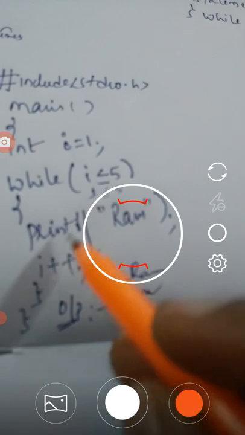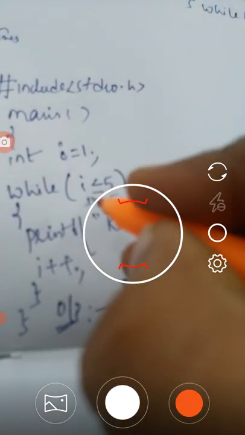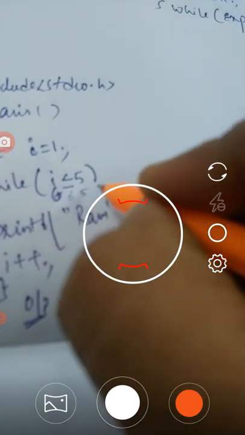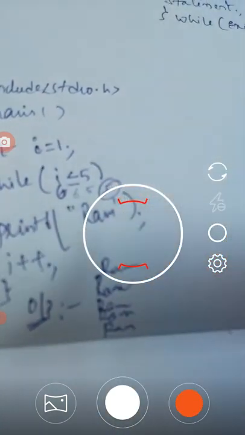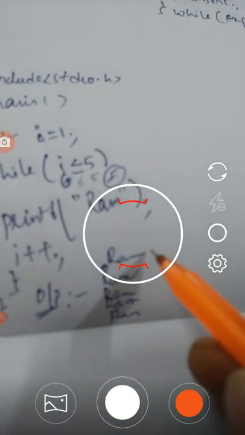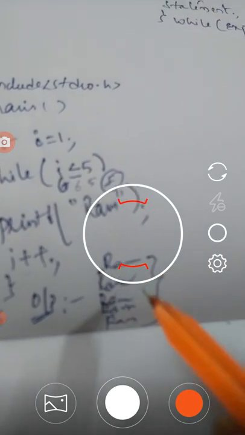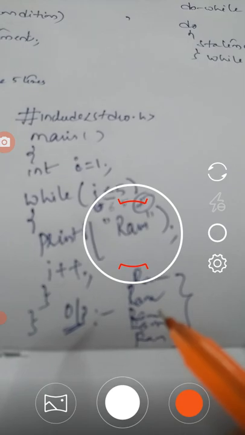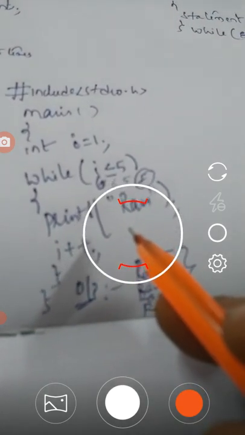Now the value of i is incremented by 1 here. Now we check 6 less than or equal to 5. This statement becomes false. So the outcome will appear like this: we print this text 5 times. This is the while loop.